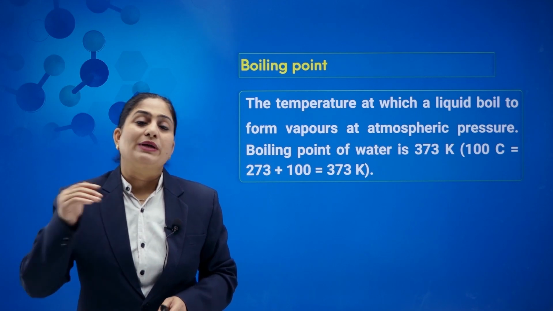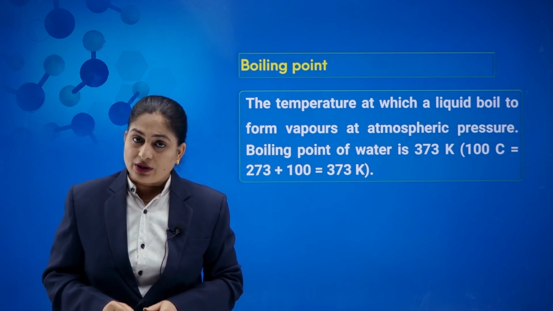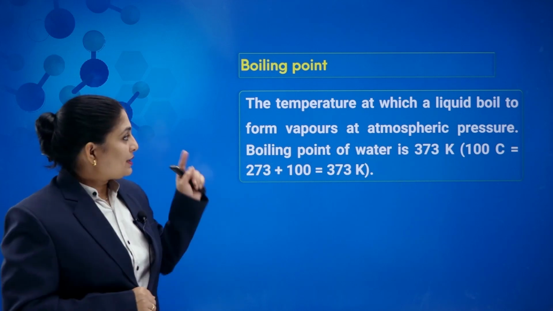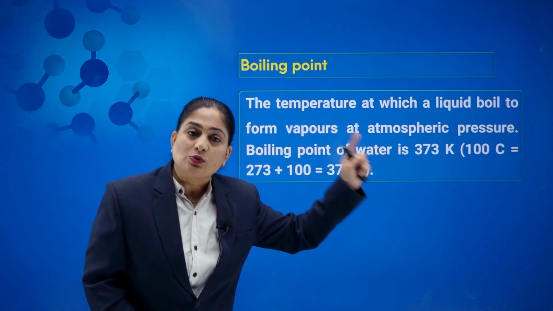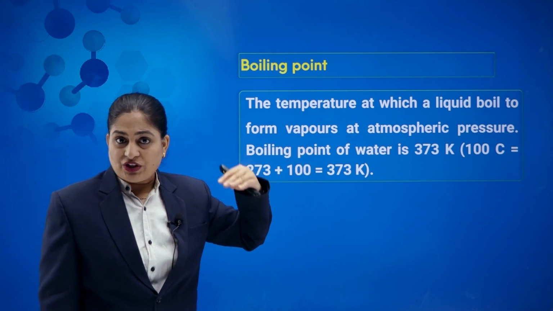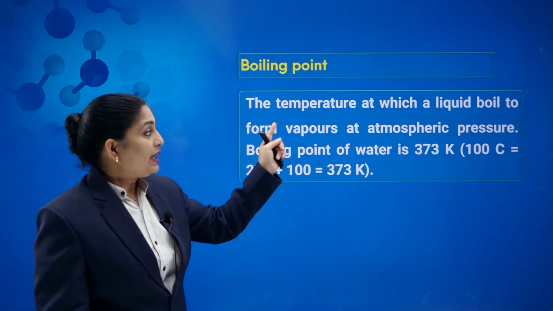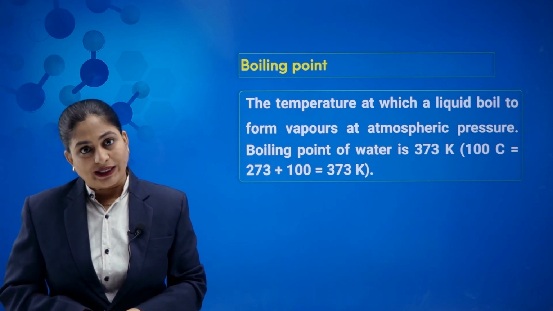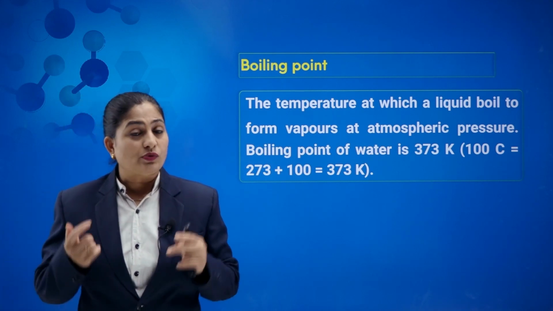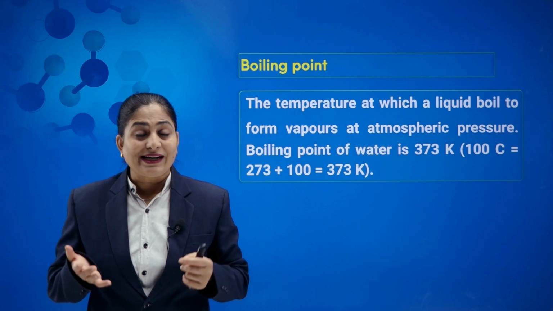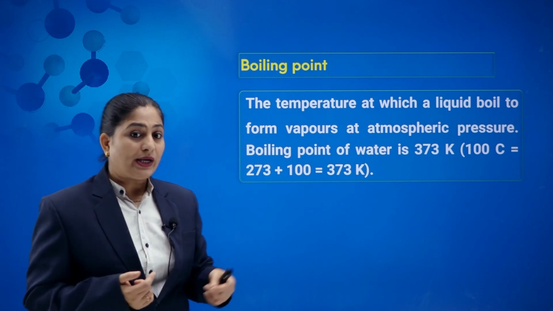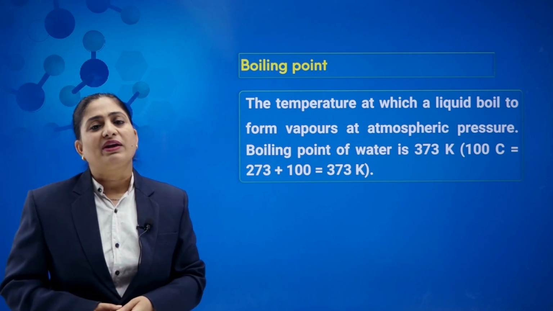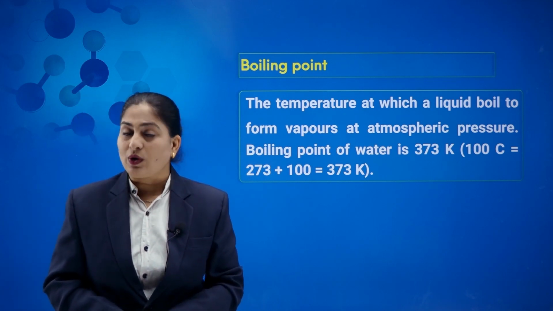Let us move to the next process, that is vaporization, changing of water into water vapor. The temperature at which liquid boils to form vapors, that is, liquid changes into gaseous form at atmospheric pressure, we call that temperature the boiling point. In the case of water, the boiling point is 100 degrees Celsius, or in Kelvin it is 373 Kelvin, or more appropriately 373.15 Kelvin.